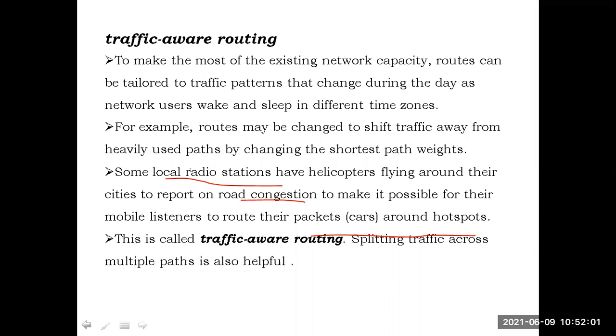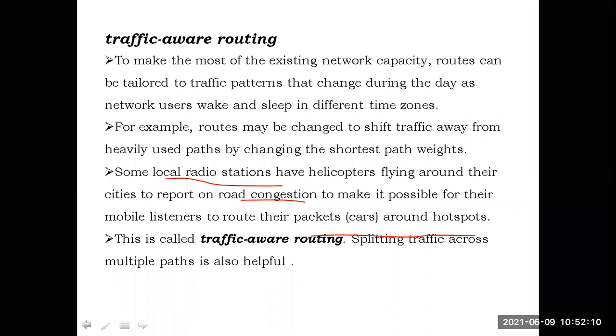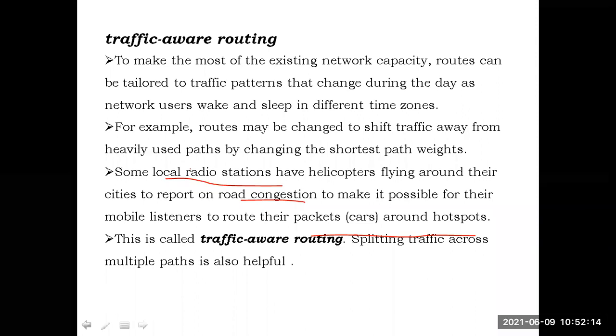This concept is traffic aware routing, in which the traffic information is updated to the packets regularly, so that the packets will choose the less traffic routes. Instead of choosing the high traffic routes, they will choose the less traffic routes based on the awareness created by the network. That is called traffic aware routing. We will see the various techniques in this one in tomorrow's class.